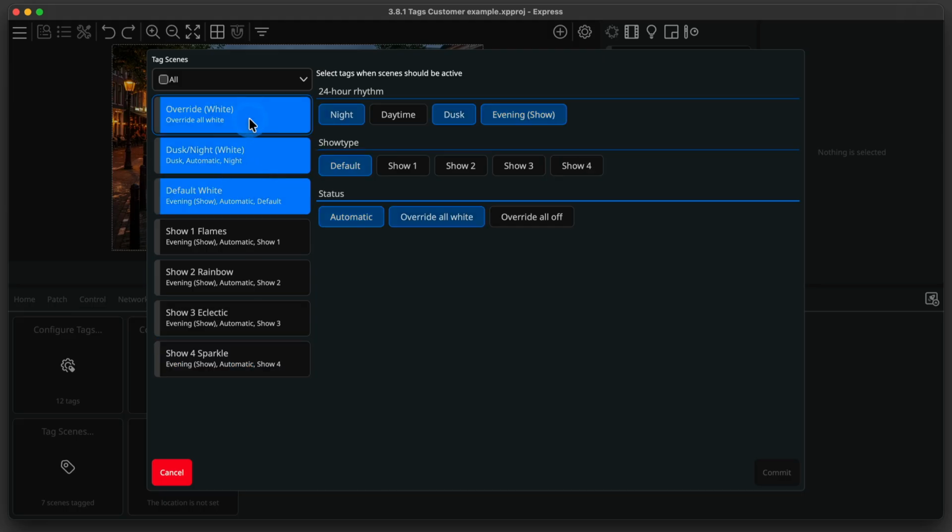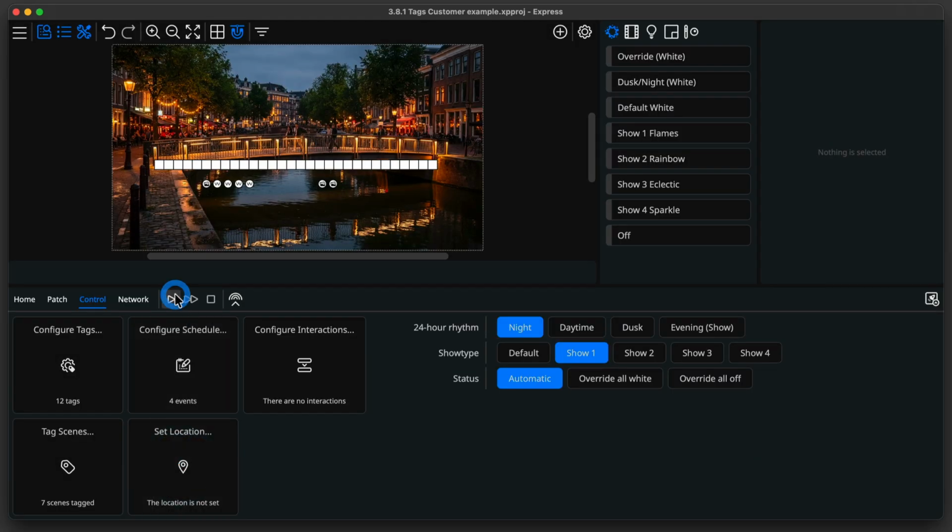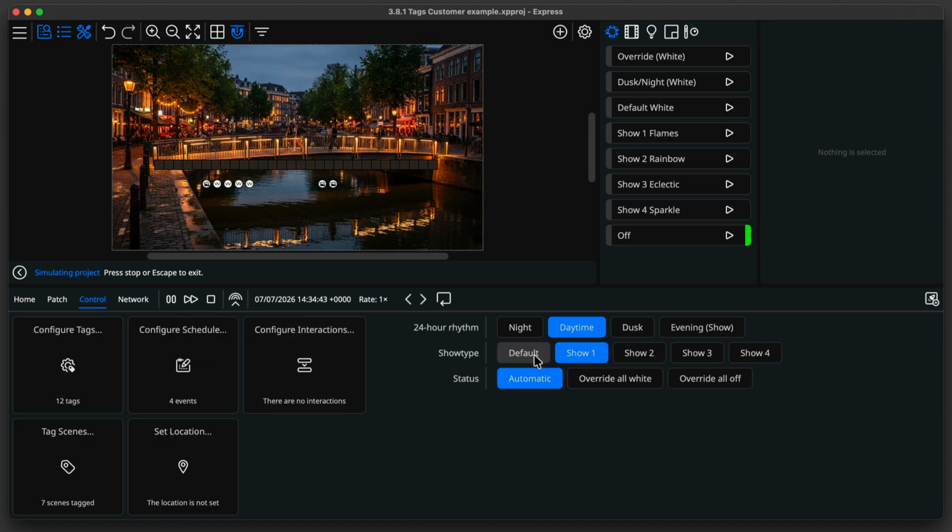When working with tags, it's worth considering whether duplicate scenes should be created for specific states, rather than attempting to reuse a single scene across multiple tag combinations. In simulation, we can verify that tag and scene programming works as expected, and that the lights stay on during an override.